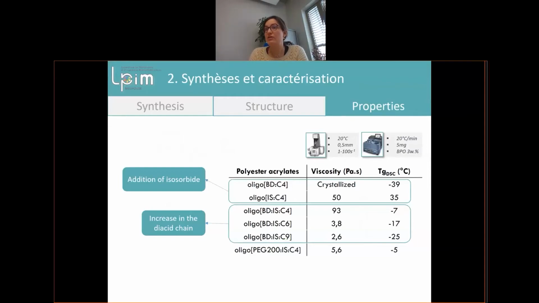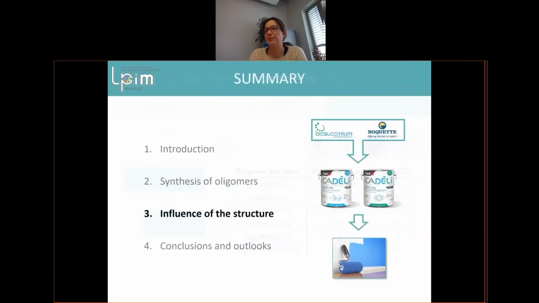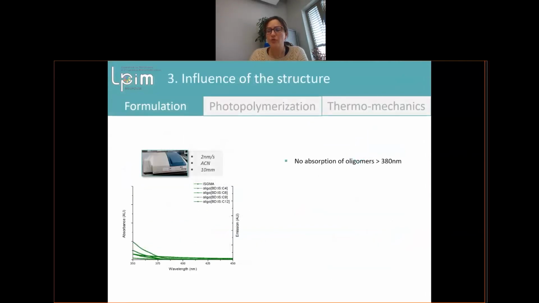When we have an increase in the diacid chain, we have a lower viscosity and a Tg which decreases. So that is the influence of the structure on the properties.